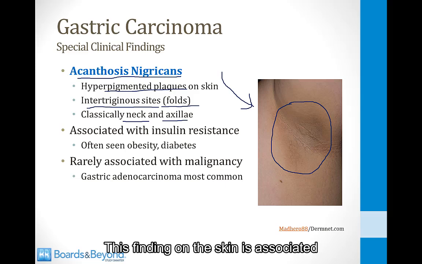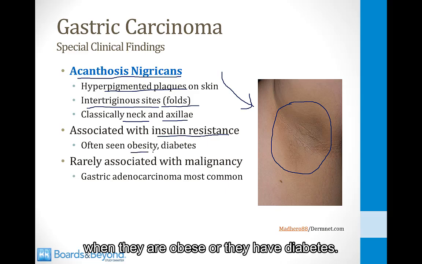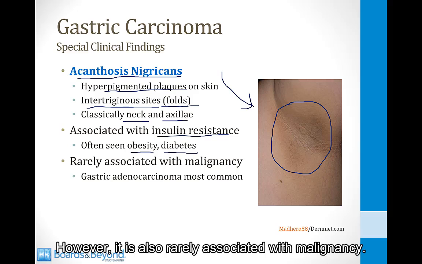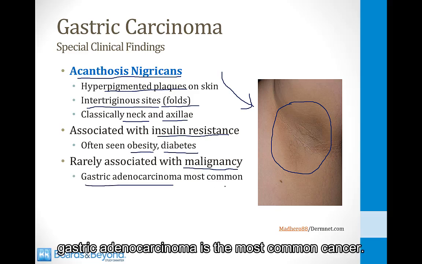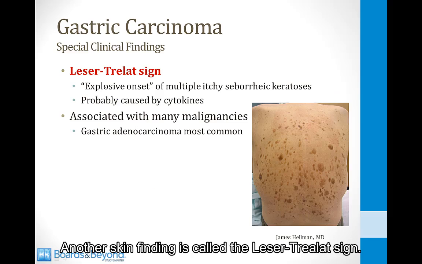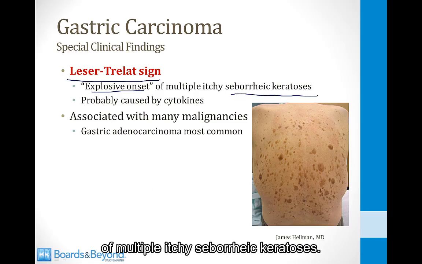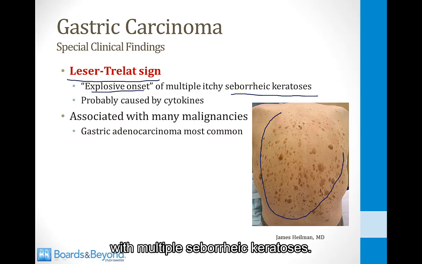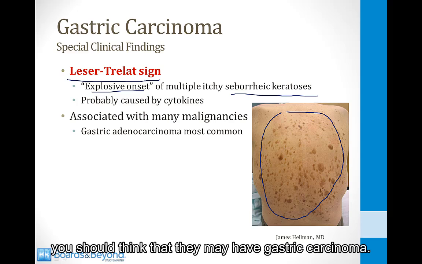This finding on the skin is associated with insulin resistance. You will see it in your clinic patients sometimes when they are obese or they have diabetes. However, it is also rarely associated with malignancy, and when it is associated with malignancy, gastric adenocarcinoma is the most common cancer. Another skin finding is called the Leser-Trélat sign. This is the explosive onset of multiple itchy seborrheic keratoses. This is a picture of a patient with multiple seborrheic keratoses, and if you see someone suddenly develop this, you should think that they may have gastric carcinoma.